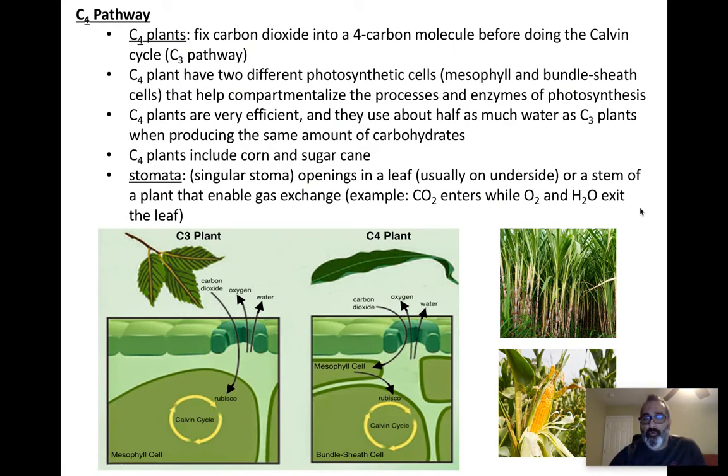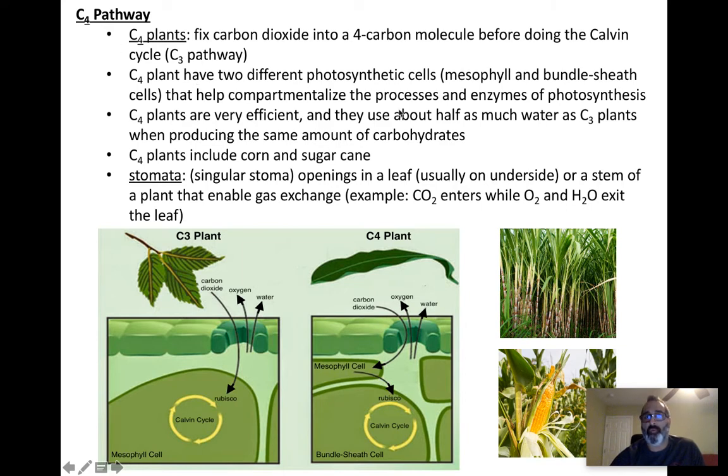Why is it called the C4 pathway? Because some plants, as I showed you in the picture just a second ago, produce a 4-carbon molecule before they do the Calvin cycle. And the Calvin cycle is the C3 pathway. So C4 plants, let's give you a little backup information. C4 plants do a 4-carbon path, and they will then do the C3 pathway. They do both, right?